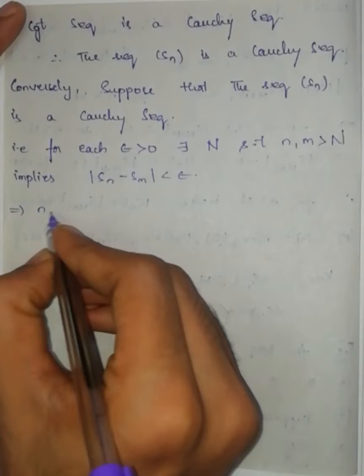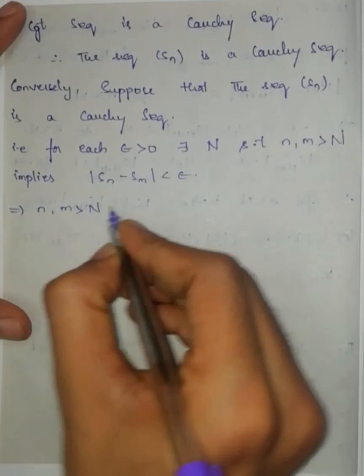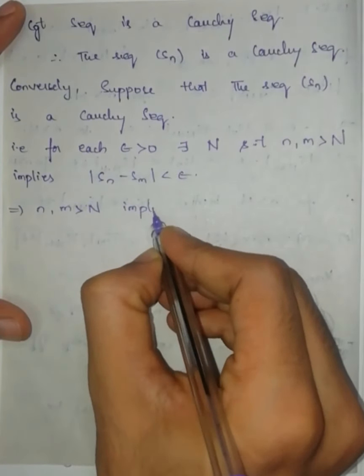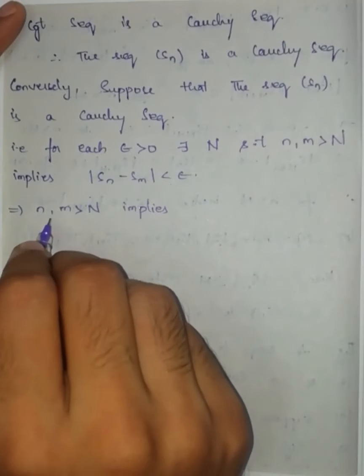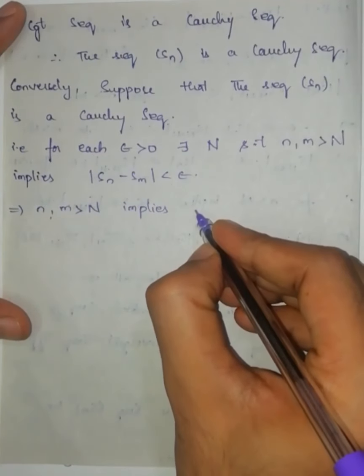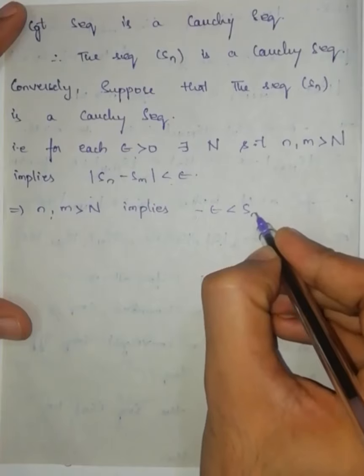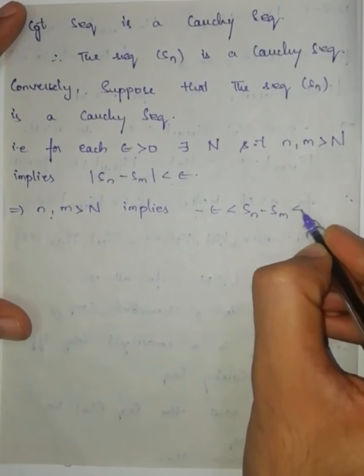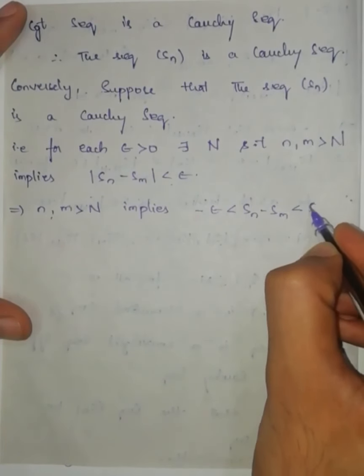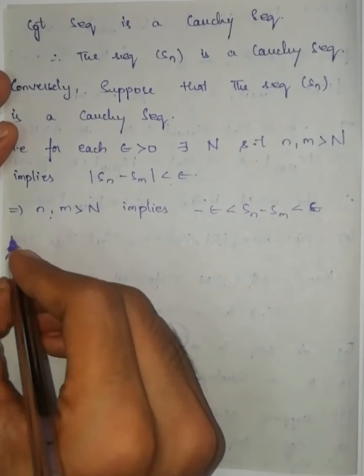This implies, removing the modulus symbol, minus epsilon is less than Sn minus Sm is less than epsilon.